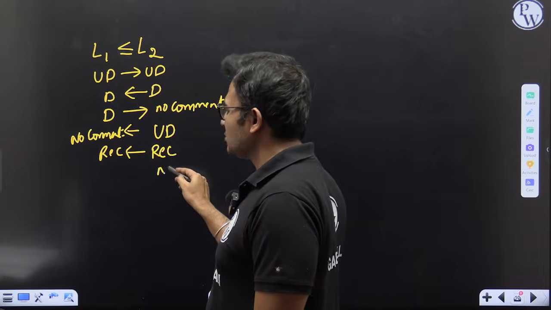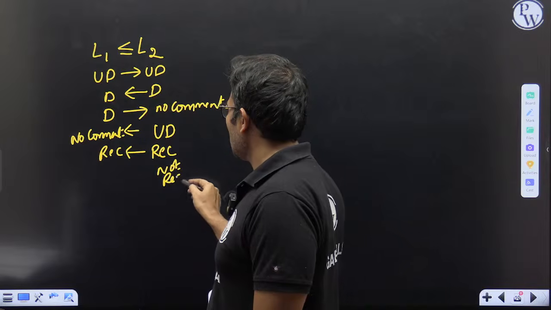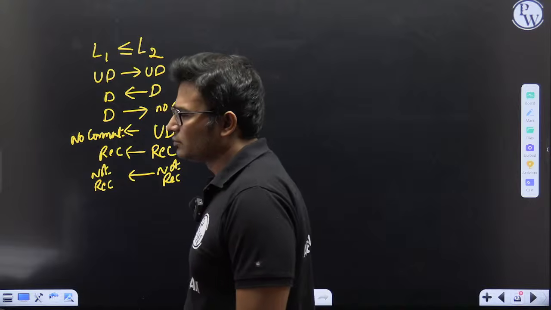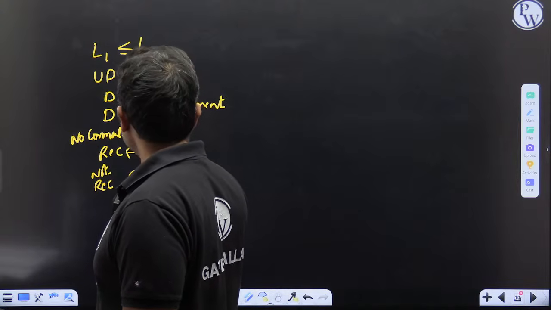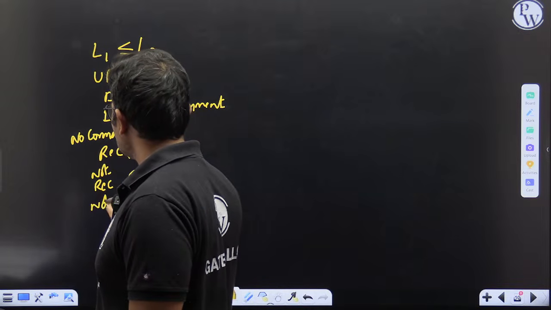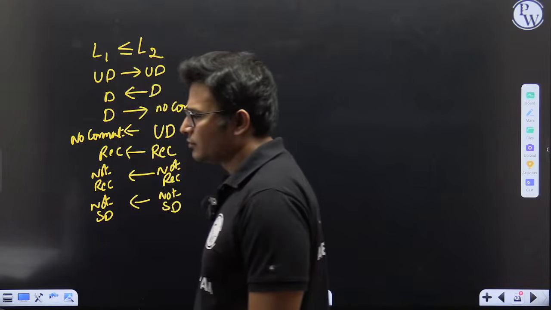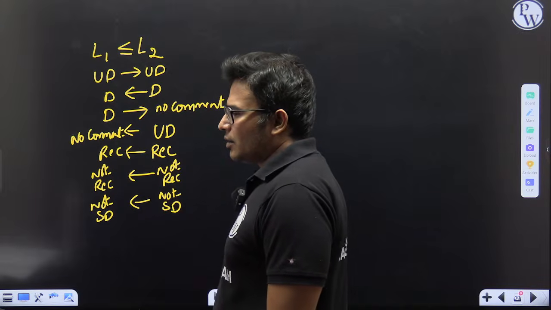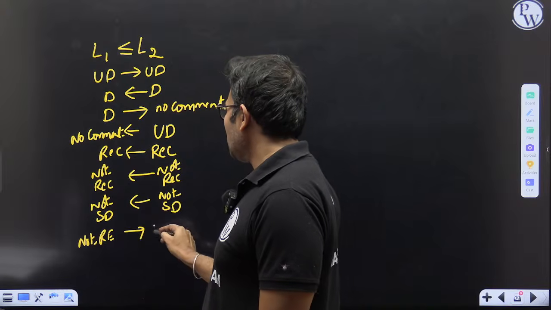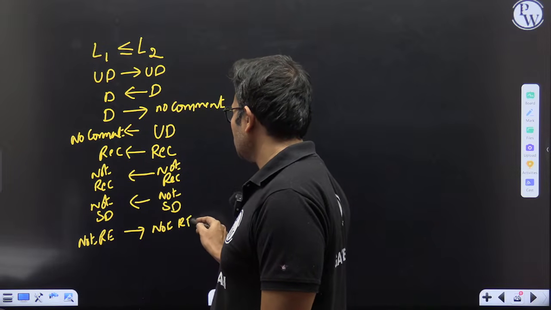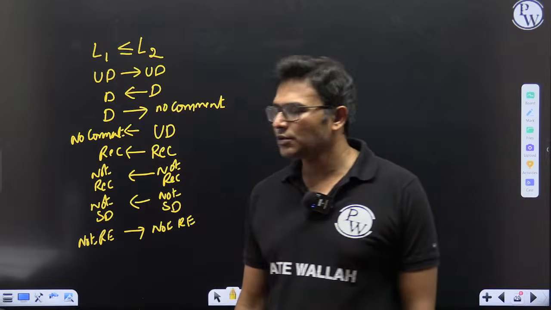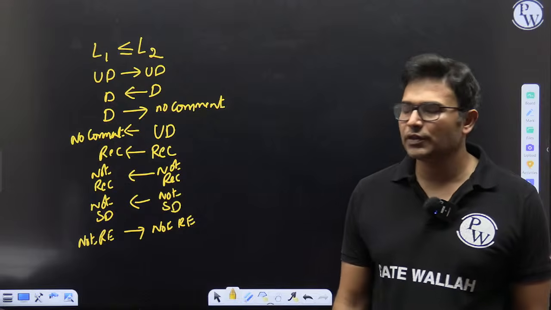If L2 is not recursive, then L1 is not recursive. If L2 is not semi-decidable, then L1 is not semi-decidable. It goes backwards. And if L1 is not RE, then L2 is not RE. Remember all these formulas; they can be helpful in GATE.